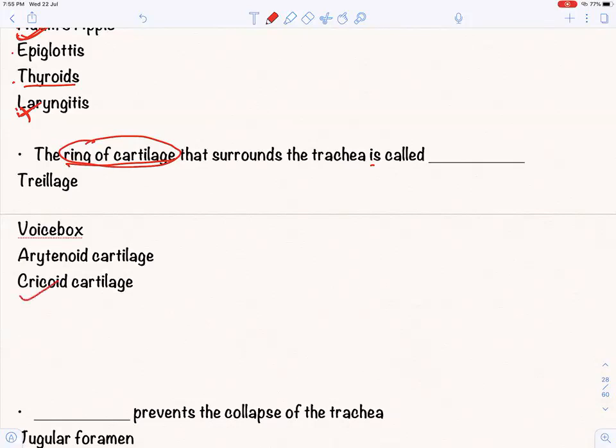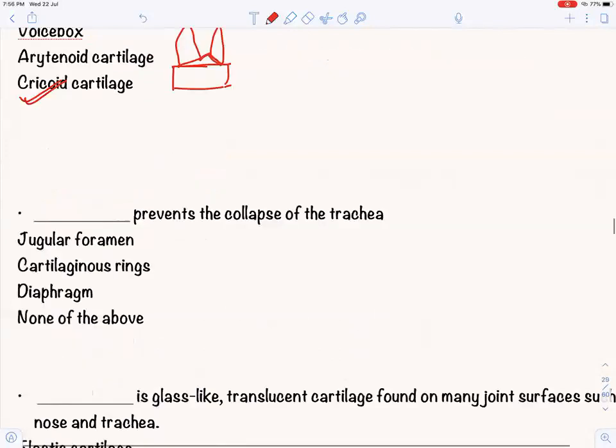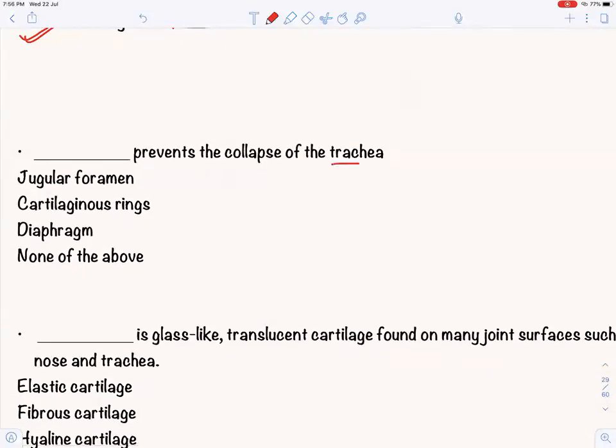That is the cricoid cartilage, because arytenoid cartilages are two pyramidal triangular shaped cartilages which are placed over the cricoid cartilage. I've told you in larynx. Dash prevents the collapse of trachea. What prevents the collapse? Cartilaginous ring is the correct answer.